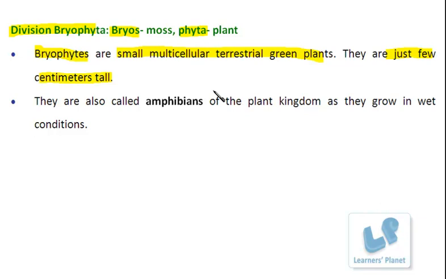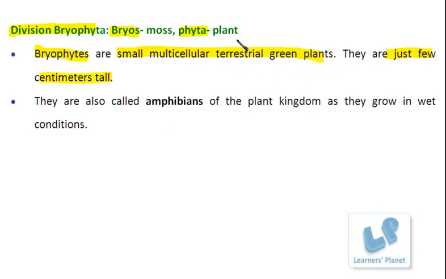Next thing is that they are terrestrial, and of course, terrestrial means they are living on land. The group prior to this that we have studied is which one? Thallophytes, or the Thallophyta. Now, thallophyta, they all are aquatic. Now, can you see this variation here? Right? Thallophytes are aquatic, and these bryophytes are terrestrial.